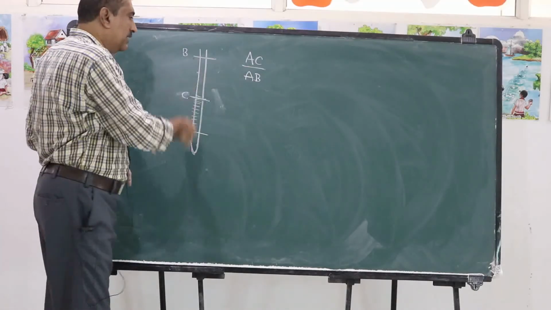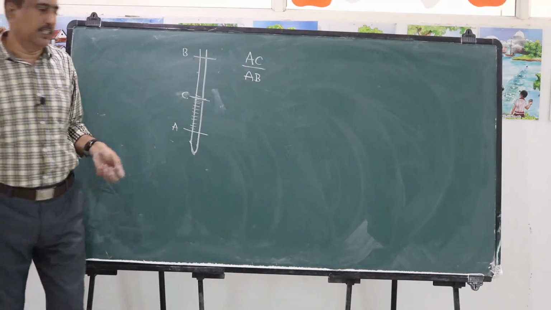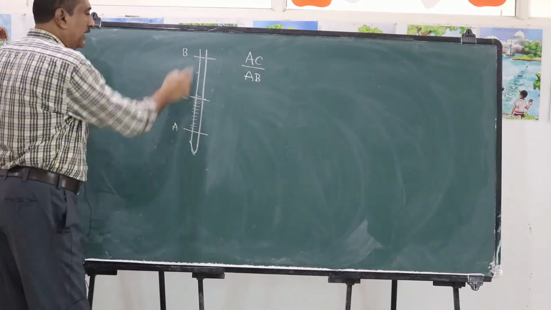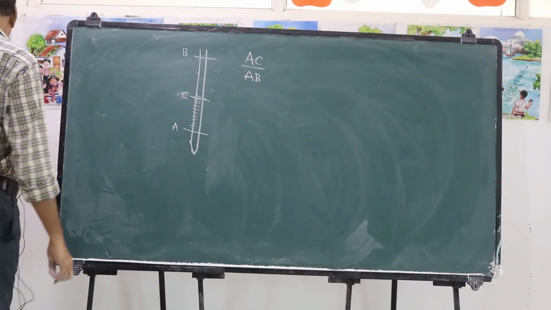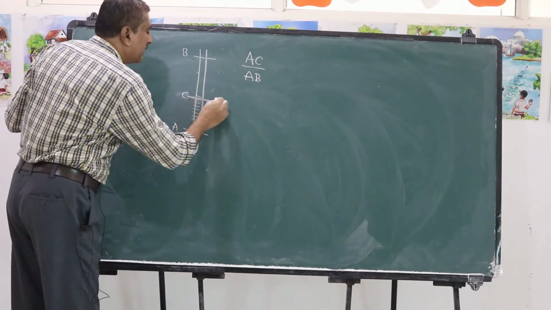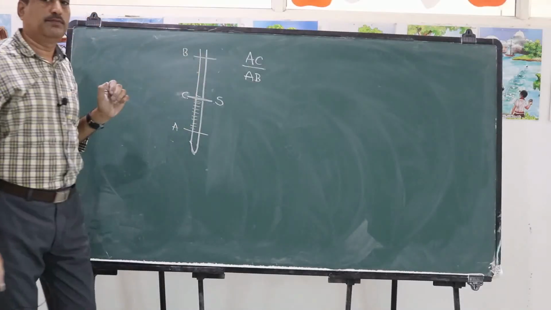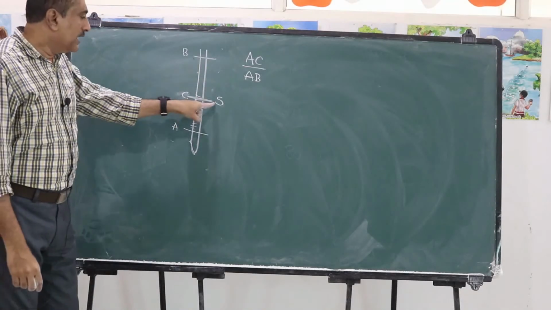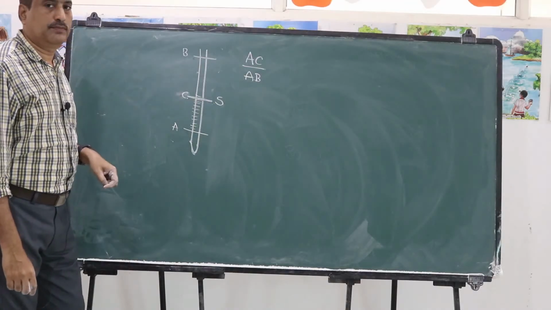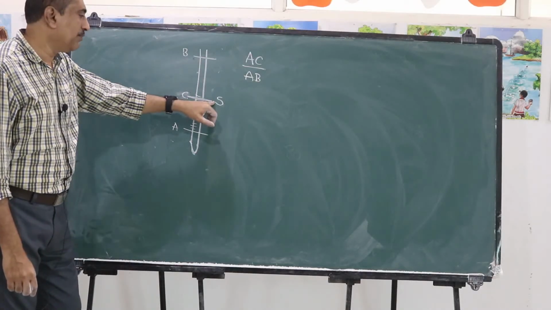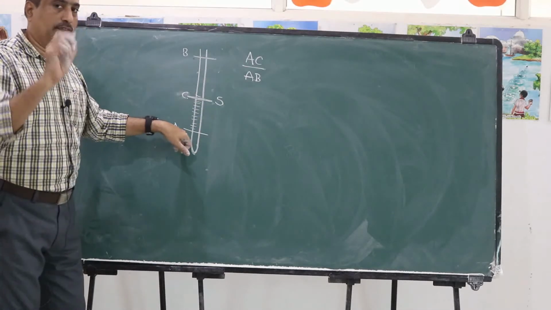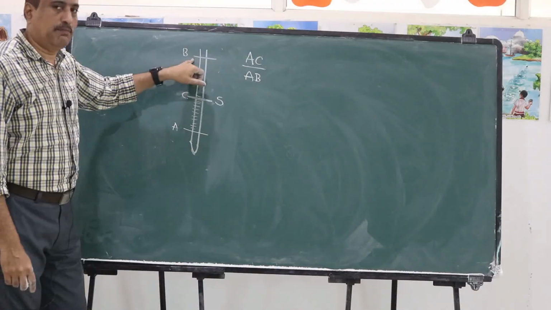Now based on this, we can give the relations like this. What is AC? What is AB? Suppose the temperature is S, that means it is a point S. Assume that this level is S. A is the lower fixed point and B is the upper fixed point.